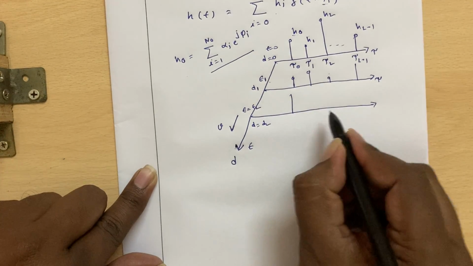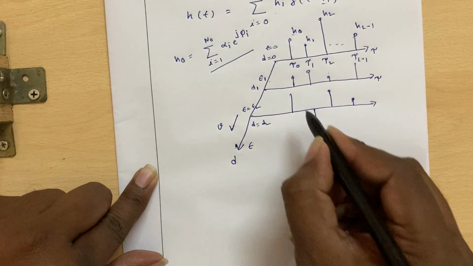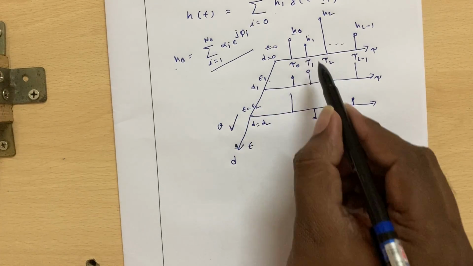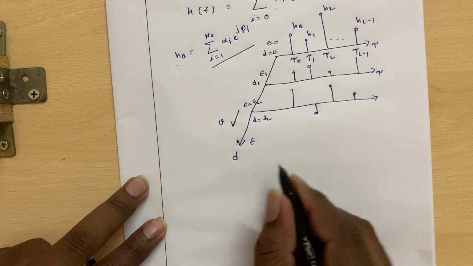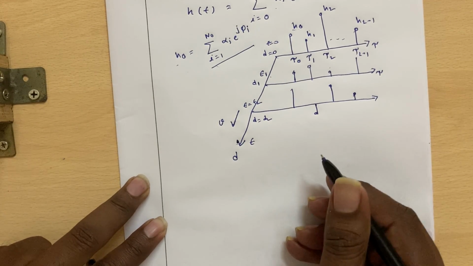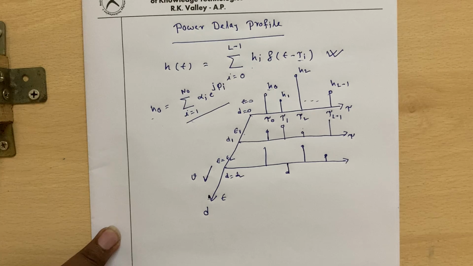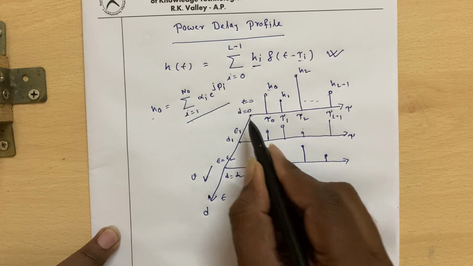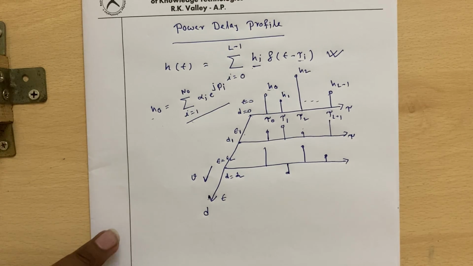So here also the values may be different, some of them may be negative coefficients, some positive, because of the constructive or destructive addition of these complex numbers. It can happen with h0, it can happen with h1. So these channel coefficient values are location dependent or time dependent, and thereby the impulse response will be a time varying impulse response. At different times you will be observing different values for the channel coefficients.